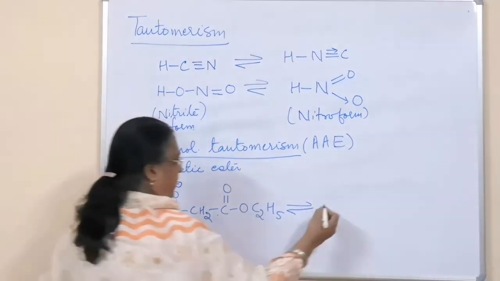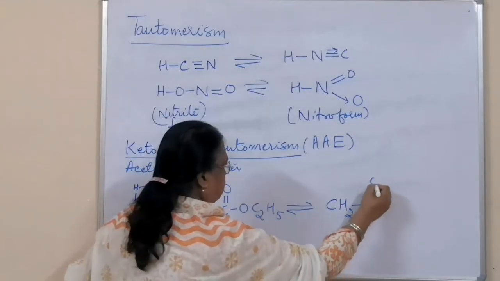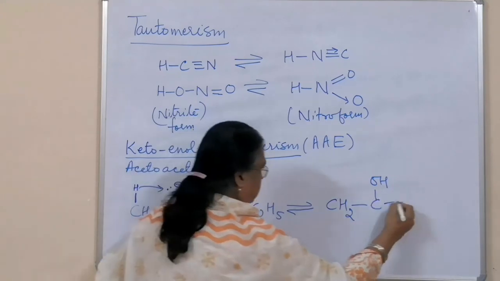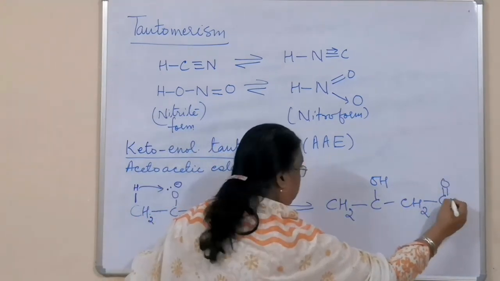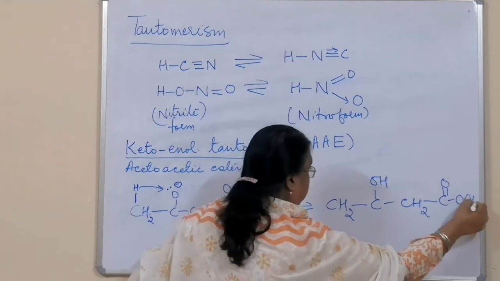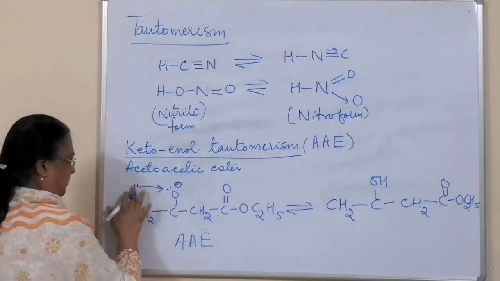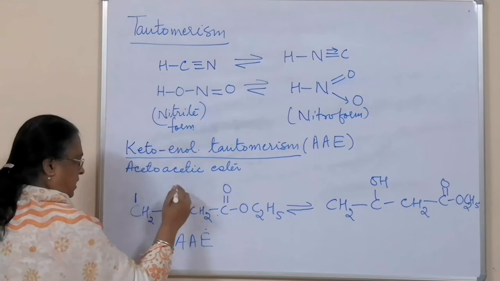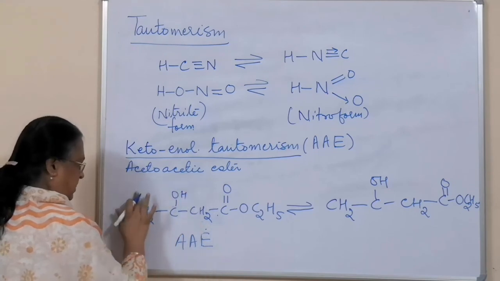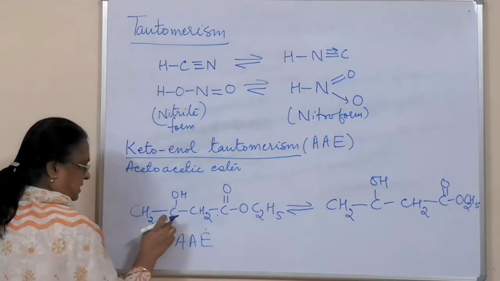So what do we have? We are left with CH2 here, and this is OH. The rest of the part will be as it is, C double bond O, C2H5. Now when the hydrogen is gone there, and the electron pair is left here, that electron pair will balance the valency and a double bond will be established.